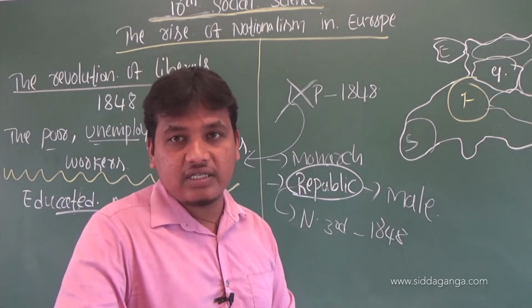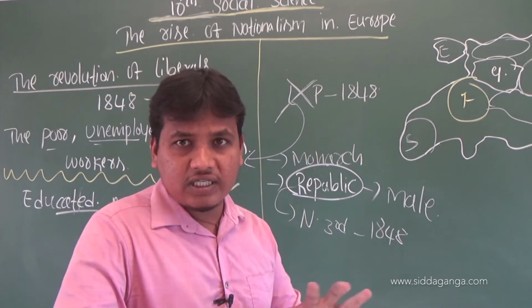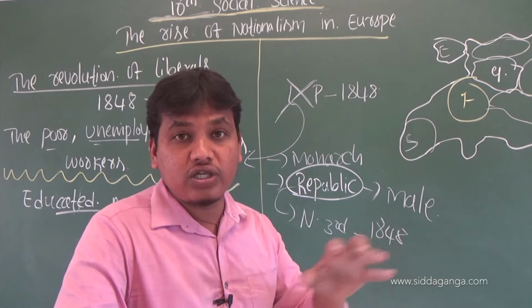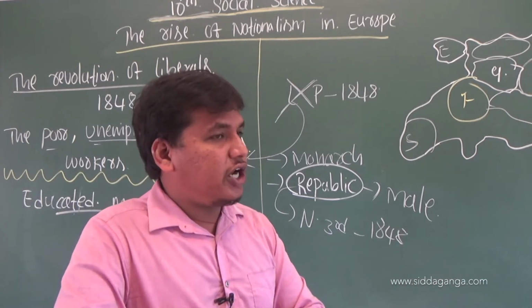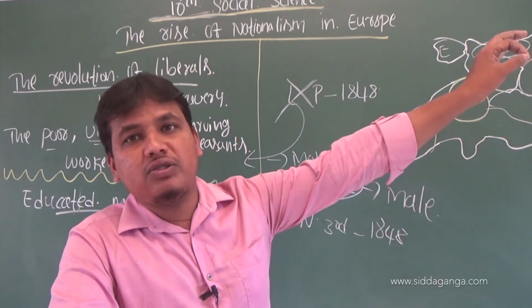A nation state was created, forged through struggles, not created without waging long years of war.